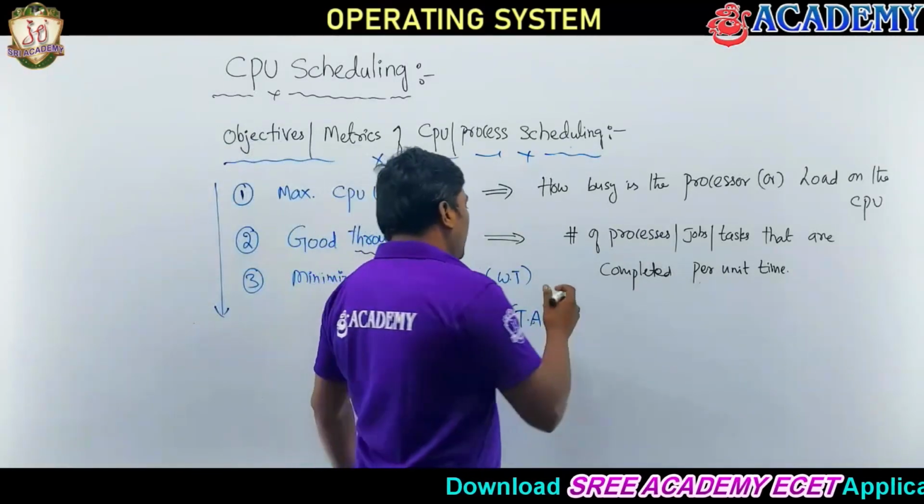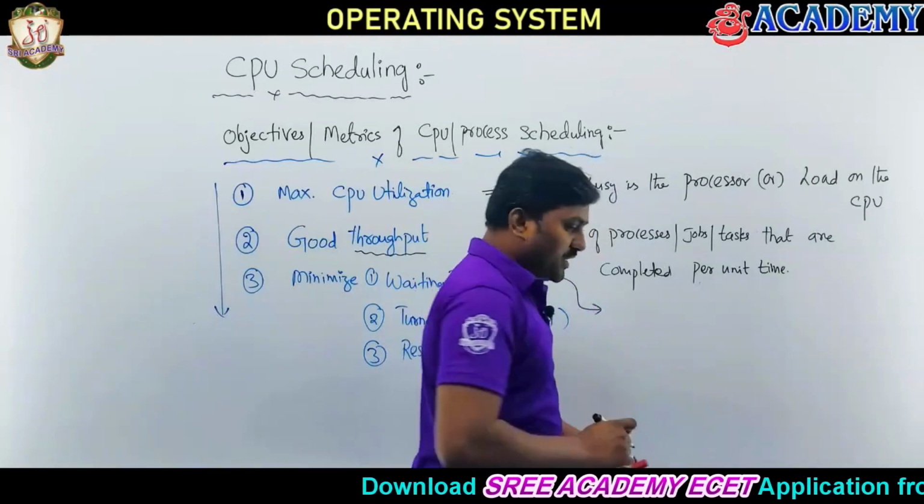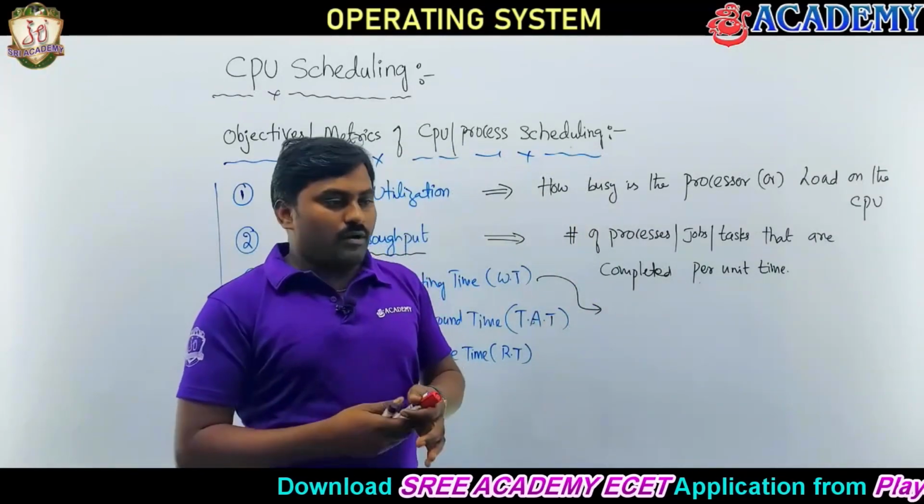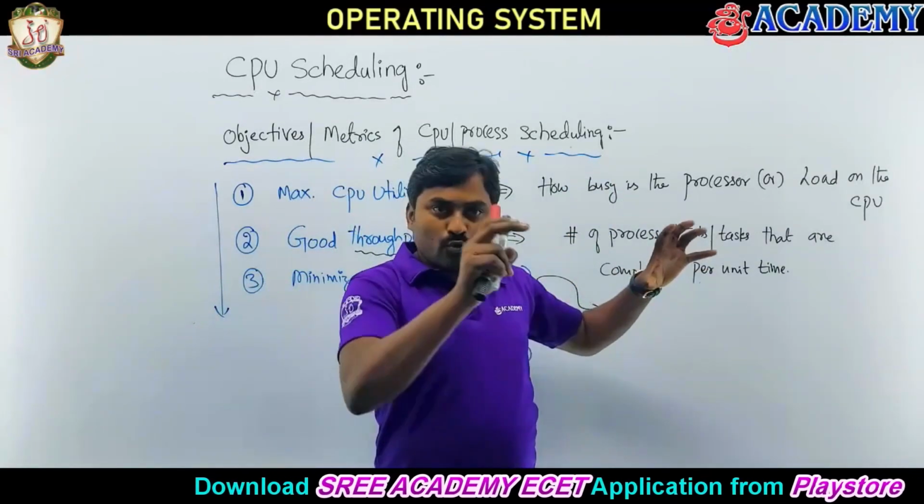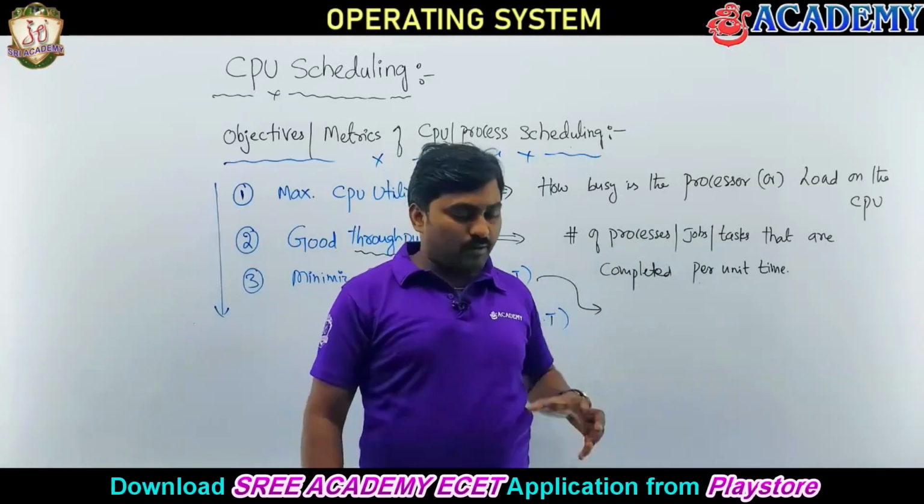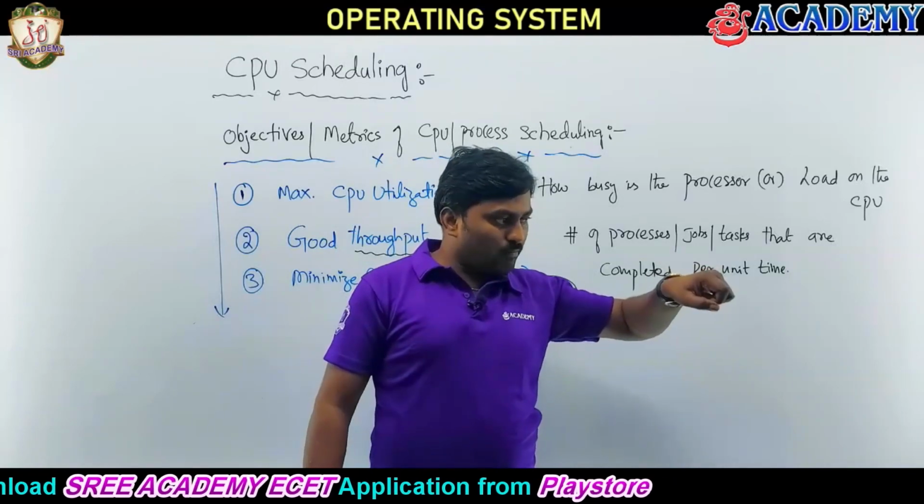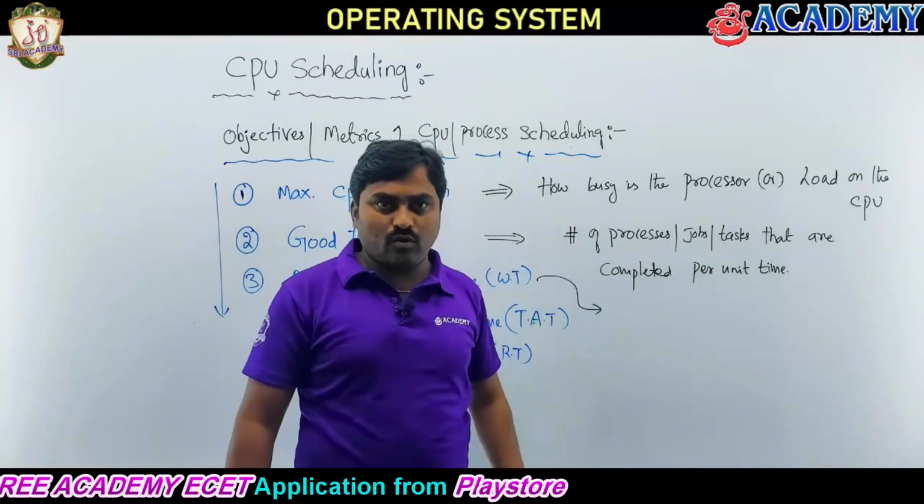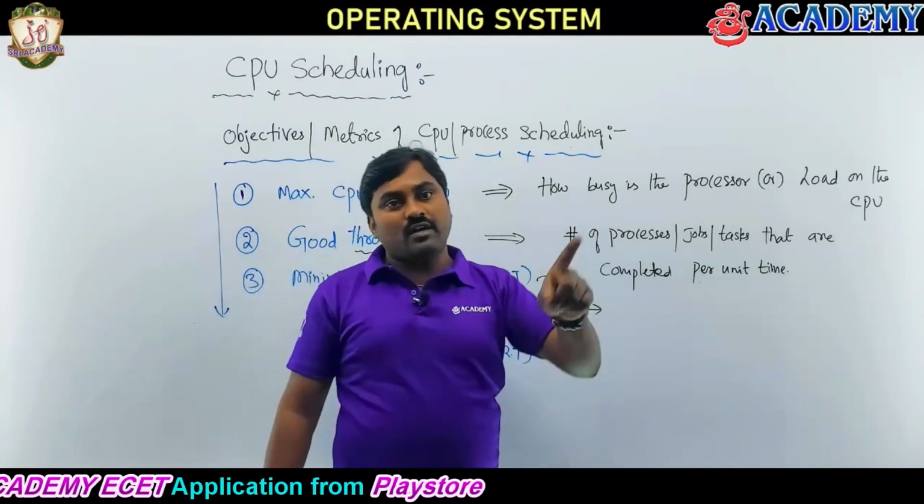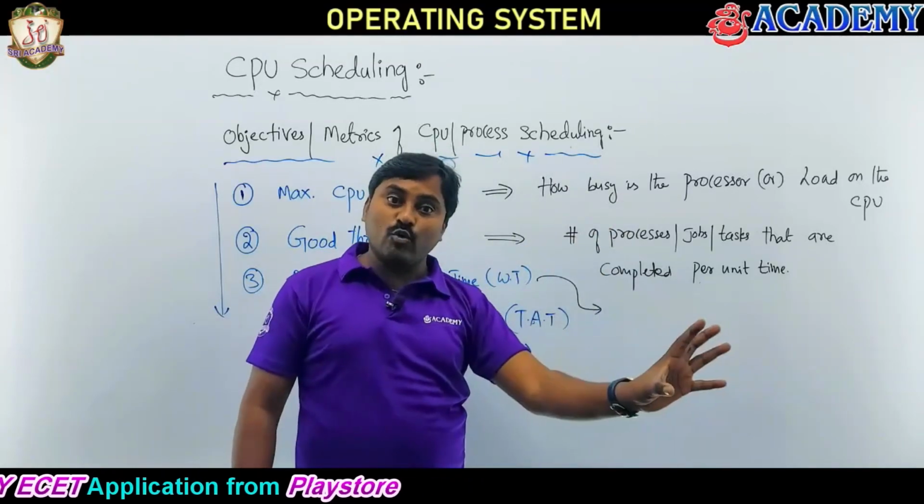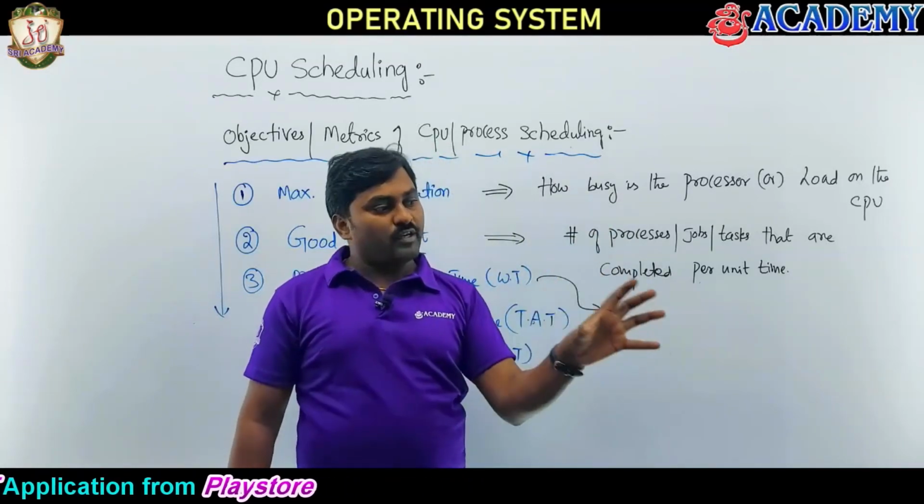So what is the waiting time here? Just look at the scenario: ready queue and running state. Generally processes come into the system, and one of the processes we need to pick and schedule for execution. Suppose one is running on the CPU, then the others are waiting in the ready queue. The remaining processes are waiting in the ready queue only.